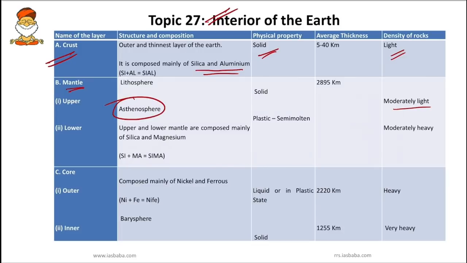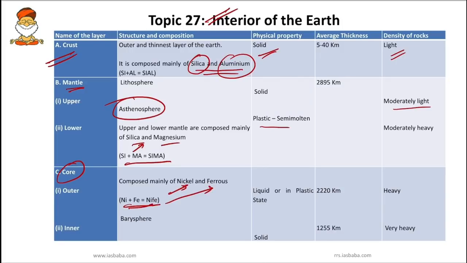And we have the asthenosphere in the mantle. The asthenosphere is below the lithosphere, and it is composed of solid and plastic or semi-molten material. Finally, the mantle is made up of SiMa, that is silicon and magnesium, whereas the crust is made up of silicon and aluminum. When it comes to the core, it is made up of NiFe, that is nickel and ferrous.